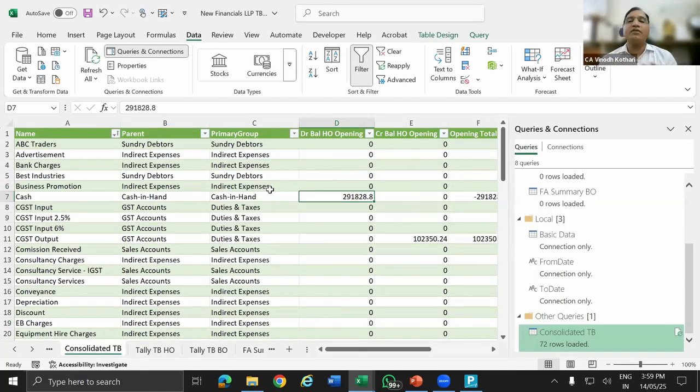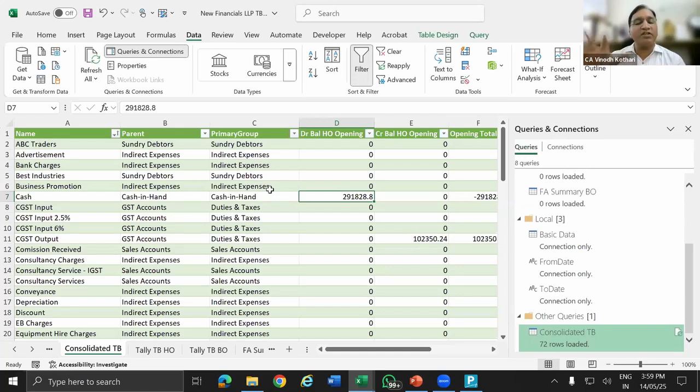All these steps are already done. But if you understand Power Query, then first what I will suggest is, if you want to work on this template, spend some time, not much time, hardly 2 or 3 hours. On YouTube, a lot of tutorials are there on Power Query. Understand the basics of Power Query, and then it will become easy.